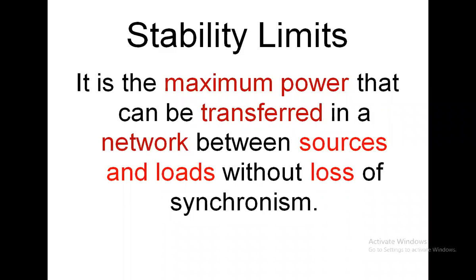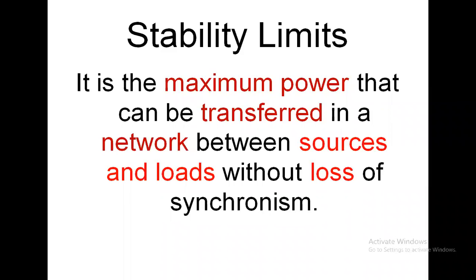First, try to understand what a stability limit is. Stability limit is the maximum power that can be transferred in a network between sources and loads without loss of synchronism. So between source and load, the maximum power that can be transferred without loss of synchronism. If the maximum power is transferred between the load and source without losing synchronism, that amount of power is called the stability limit.